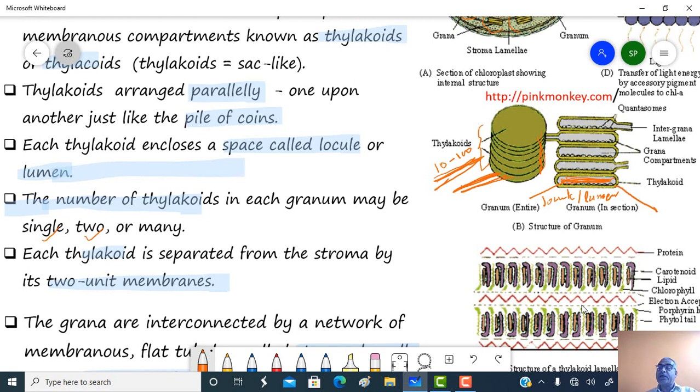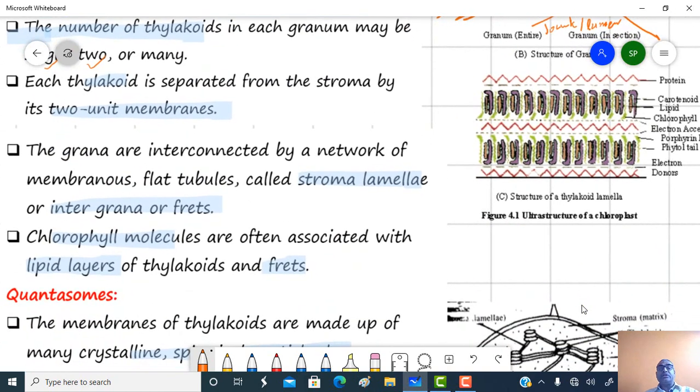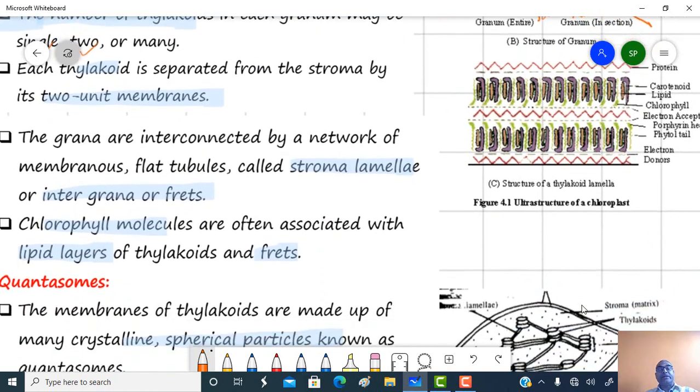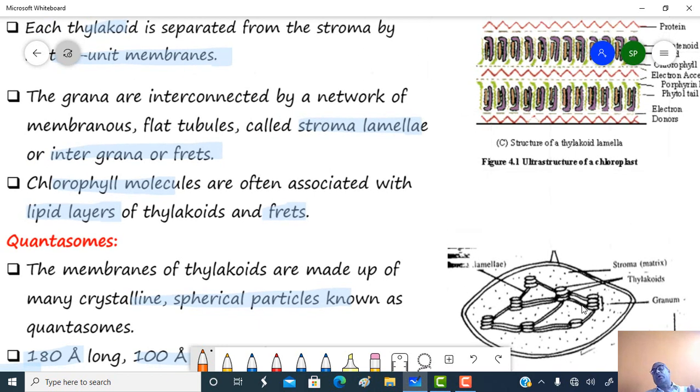So the thylakoid is two unit membranous, and both membranes are unit membranes, Robertson's unit membranes.